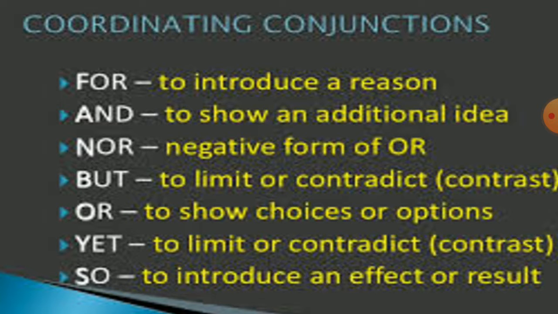Coordinating conjunctions. For is used to introduce a reason, and is used to show an additional idea. Nor is a negative form of or. But is used to limit or contradict contrast, or is used to show choices or options, yet is to limit or contradict contrast. So is used to introduce an effect or a result.